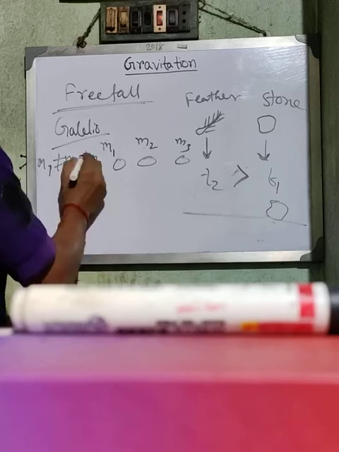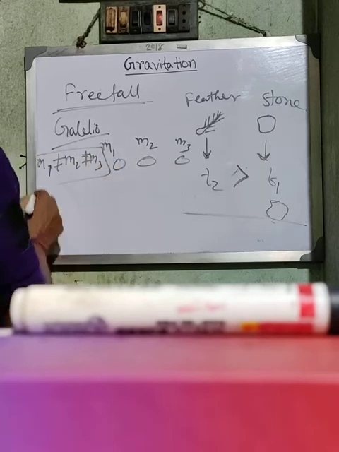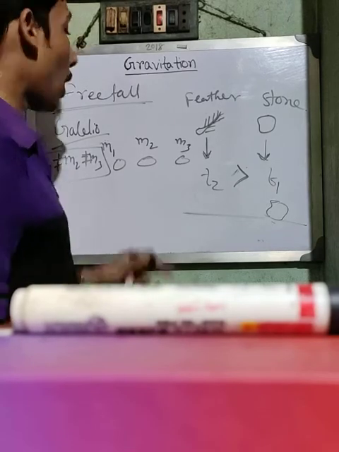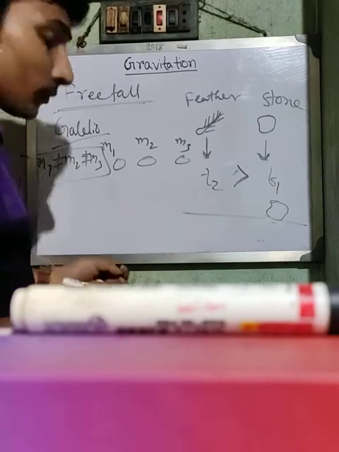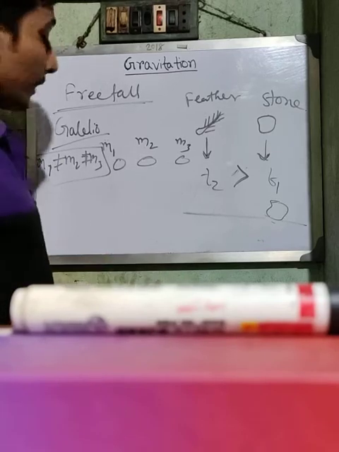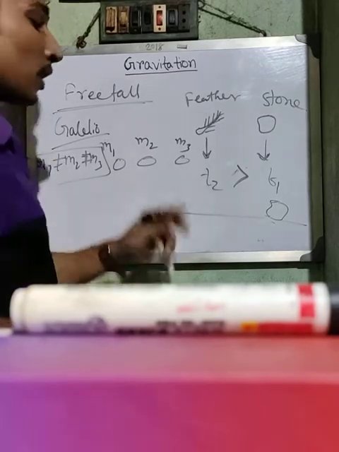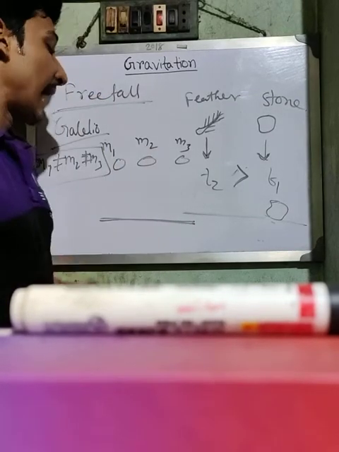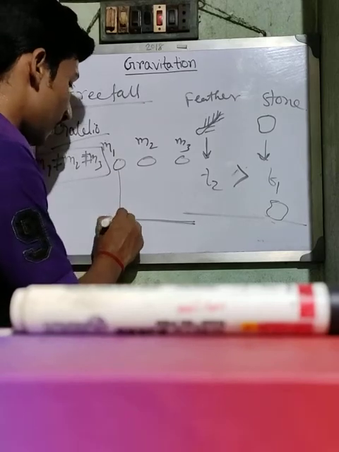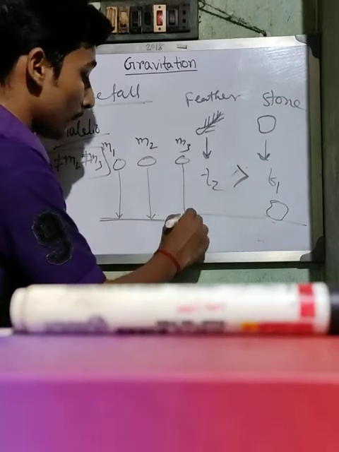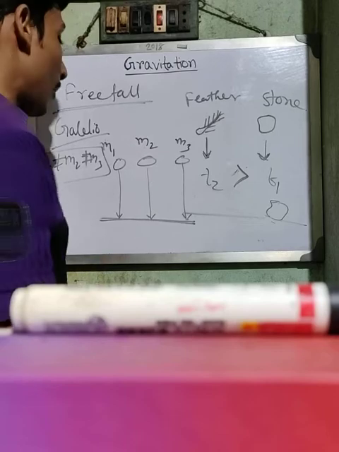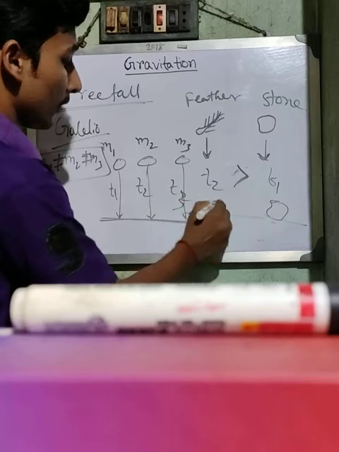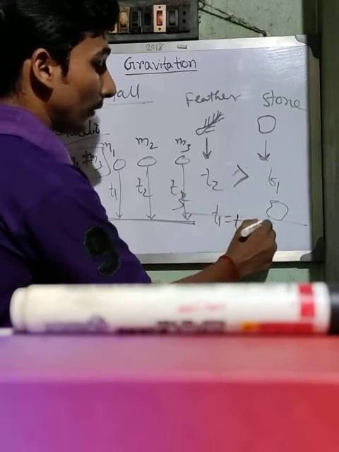He dropped the balls from the top of the tower, and he saw that the times taken by all the balls, T1, T2, T3, are all equal.